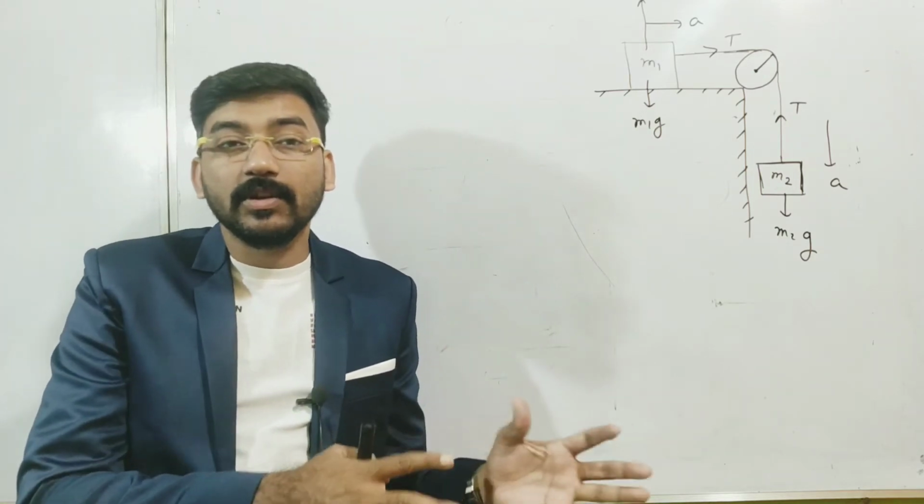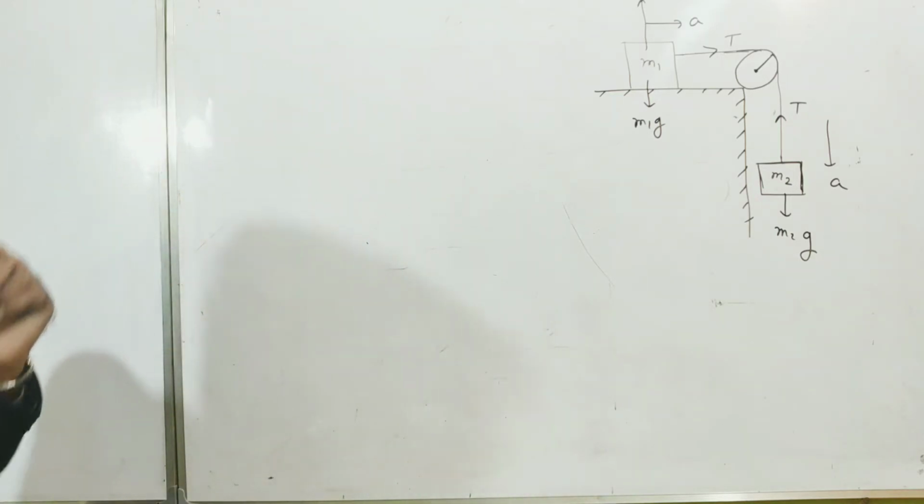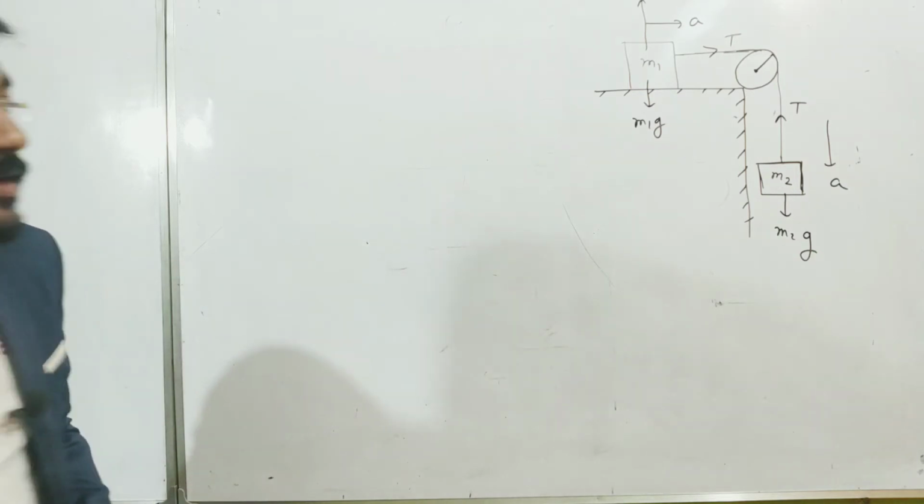One is the mass pulley constant, another is the wedge constant. I will discuss all the things later on. Okay, so first let me move to another case of mass pulley system.